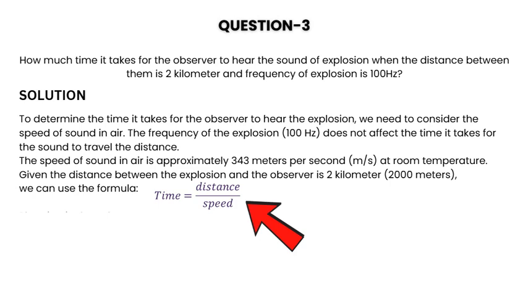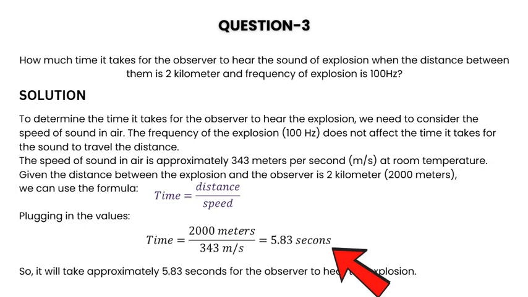Given that the distance between the explosion and the observer is 2 kilometers, that is 2000 meters, we can use the formula time equals distance divided by speed. Plugging in the values, time equals 2000 meters divided by 343 meters per second, which is equal to 5.83 seconds. So it will take approximately 5.83 seconds for the observer to hear the explosion.